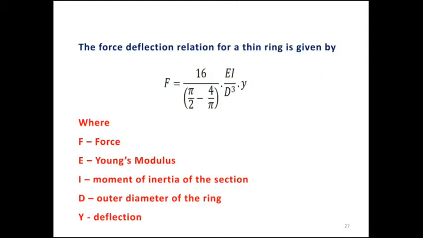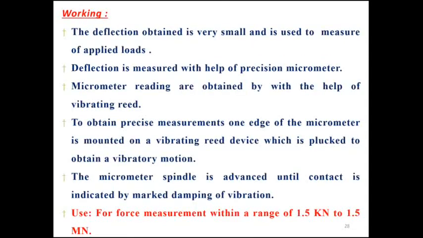High accuracy measurement of large static loads may be obtained. A proving ring is a circular ring of rectangular cross section which may be subjected to tensile or compressive forces across its diameter. Usually the force on a proving ring is given by F equals 16 divided by (pi by 2 minus 4 by pi) into EI divided by d cube into y, where F is the force, E is Young's modulus of elasticity, I is the moment of inertia of the section, d is the outer diameter of the ring, and y is the deflection.